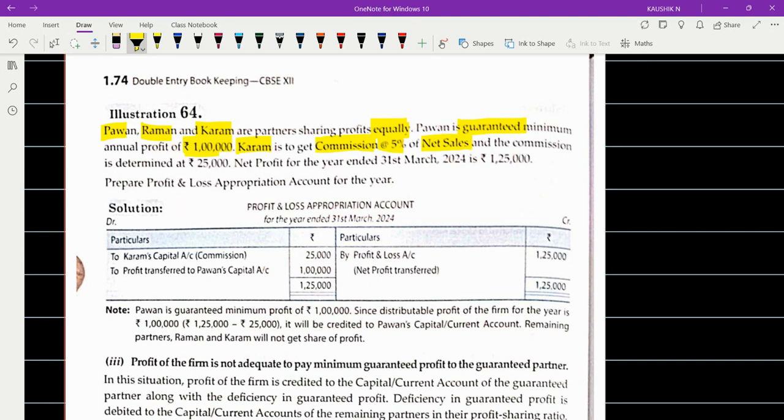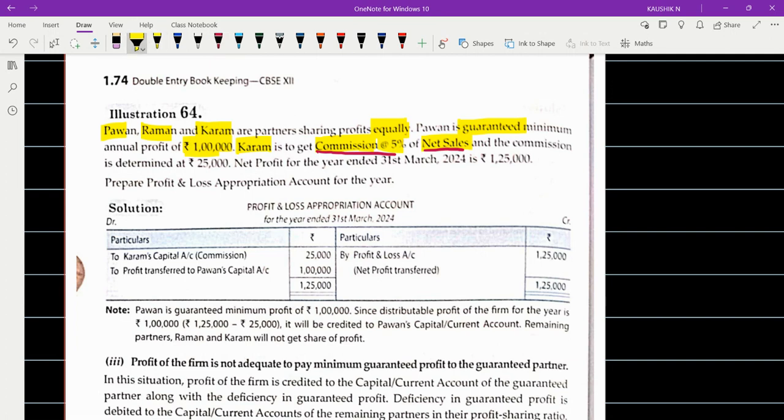Whether it is on profit or on net sales. Mostly the commission will be on profits, or it could be on sales. It can be on anything. So please be very careful while reading the question. Here it is 5% commission on net sales.